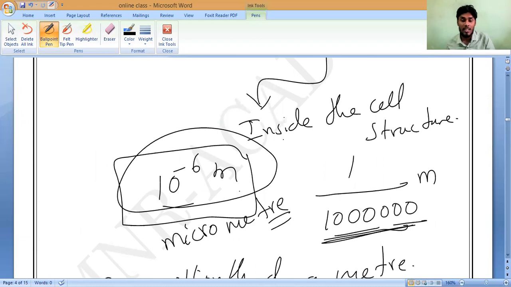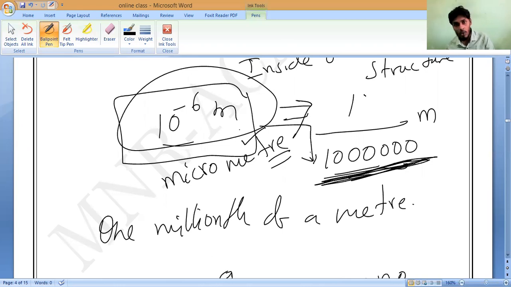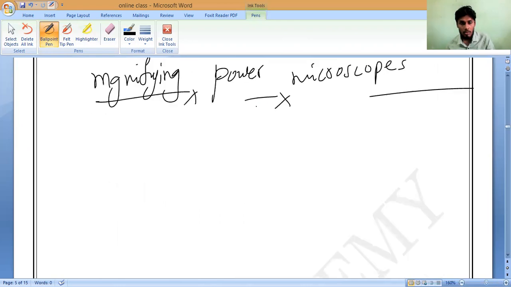With those microscopes we can see even one millionth of a meter, which is 10 power minus 6. How can I write 10 power minus 6? As 1 by 10 lakh. Do you know this or not? Can I teach you this? If you don't know, I will teach. Yes, sir, we know.